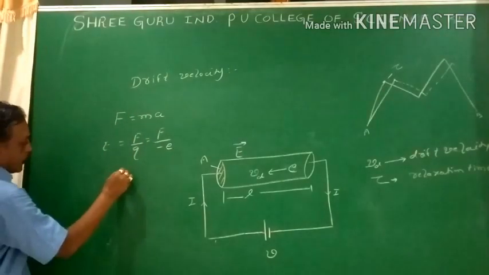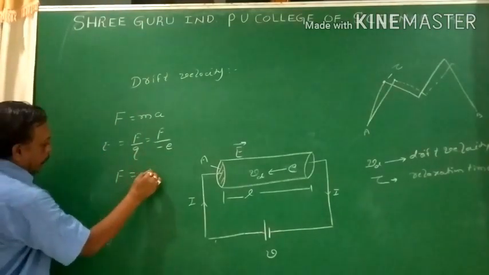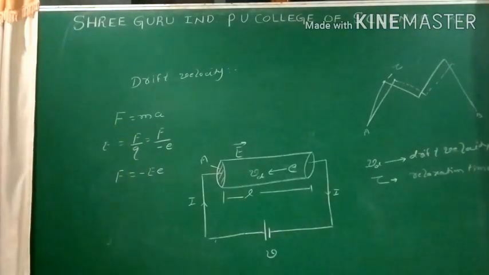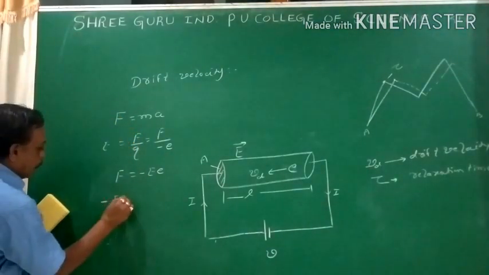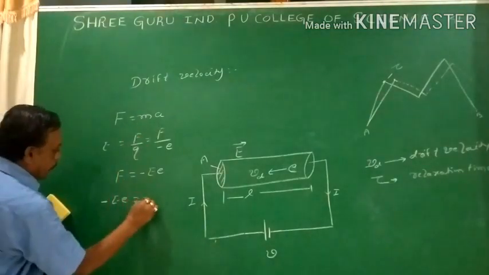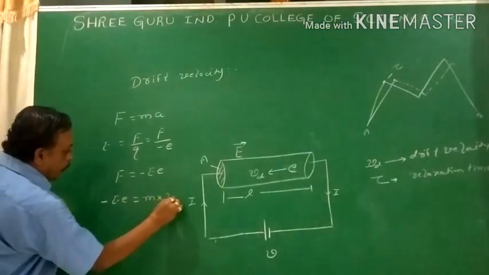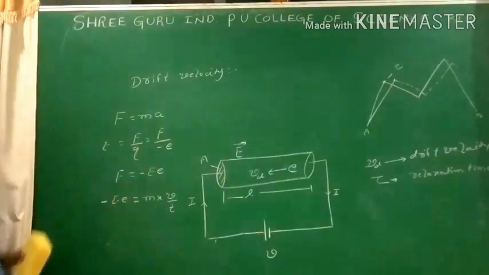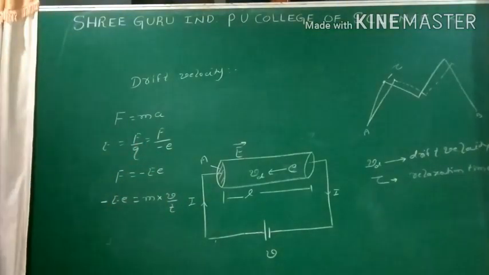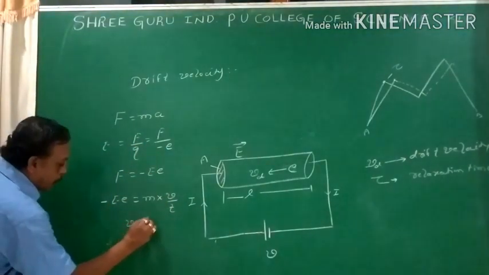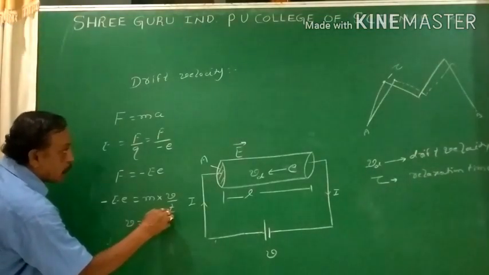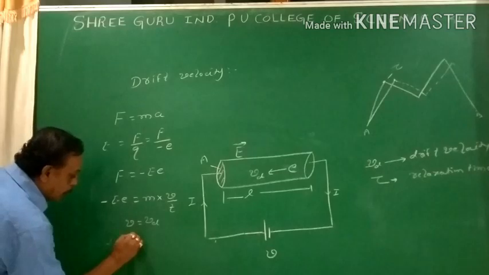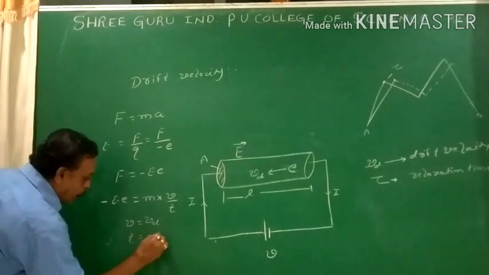Then the force F equals, by cross multiplication, minus e into E. When I substitute here, F equals minus eE, mass m, acceleration equals velocity by time. But here, which kind of velocity does the electron possess? V is replaced by drift velocity, and the time taken during the motion of the electron between collisions is nothing but relaxation time, tau.